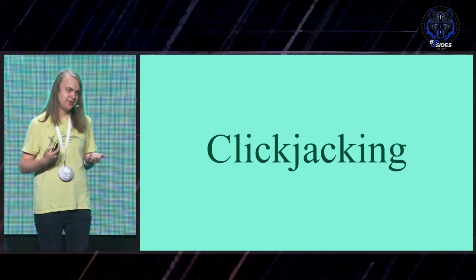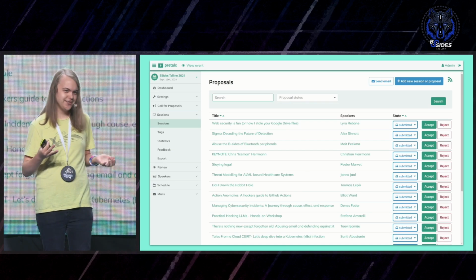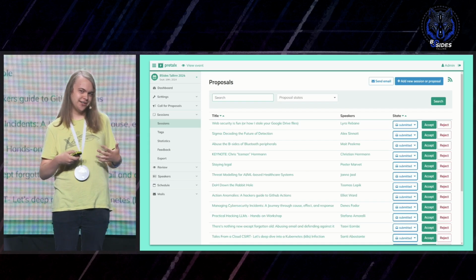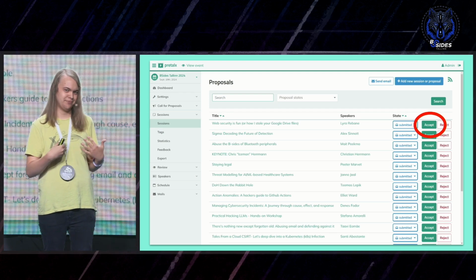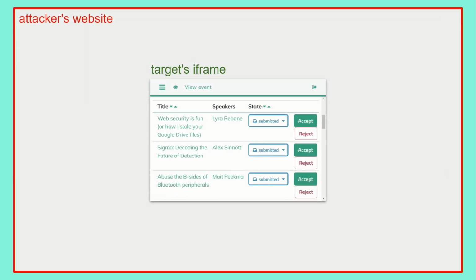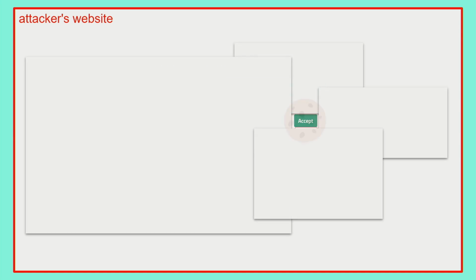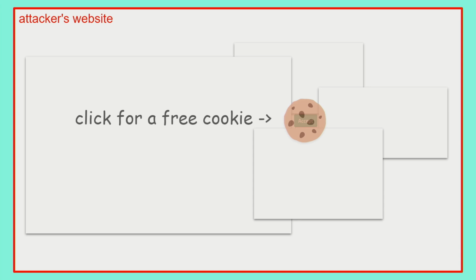So, for example, if I want to give a talk at some cool event, I really want one of the organizers to click this little accept button beside my talk. How could I get them to do that? Well, what I can do is I can take this web page, put it inside of my own web page, and then just creatively cover parts of it up until it's turned into something completely different.